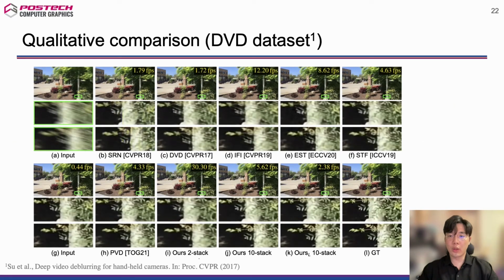We also qualitatively compare our model with previous ones on the DVD dataset. While our two-stack model shows real-time speed, its result is better than previous efficiency-pursuing methods such as IFI and EST, and is also comparable to previous methods employing the motion compensation task. Our 10-stack models show better restored details.